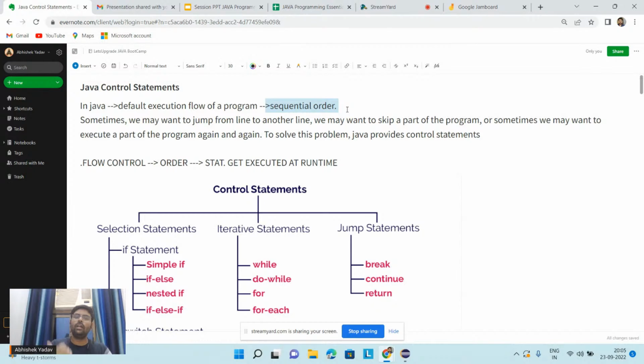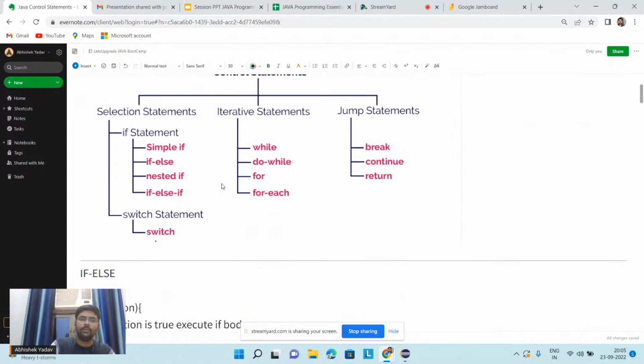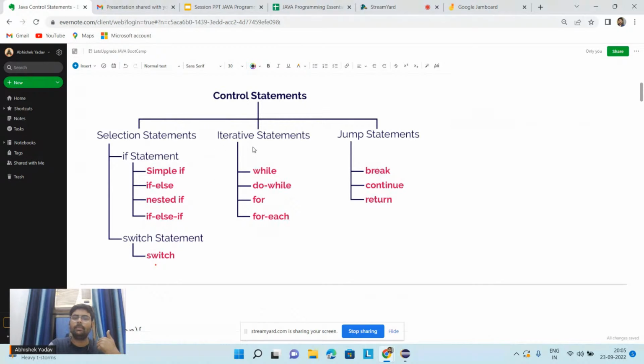So we know our code gets executed in a sequential order, but sometimes we may want to jump from one line to another, we may want to skip a part of the program, or we may want to execute a part of the program again and again. To solve this problem we need control statements. We have three types of control statement: the first is the selection statement, then the iterative statement, and then the jump statement.